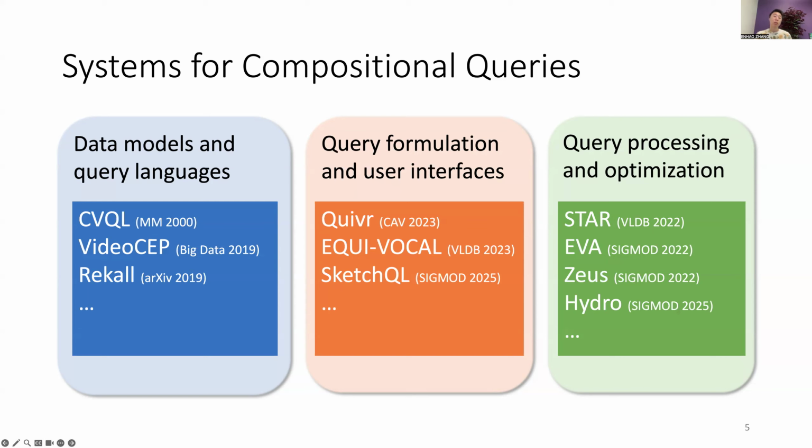So another line of work proposes novel techniques and user interfaces to help users express their queries more easily. And finally, executing compositional queries often requires evaluating expensive machine learning models. Therefore, recent systems also explore efficient query processing and optimization strategies that avoid materializing all intermediate results.